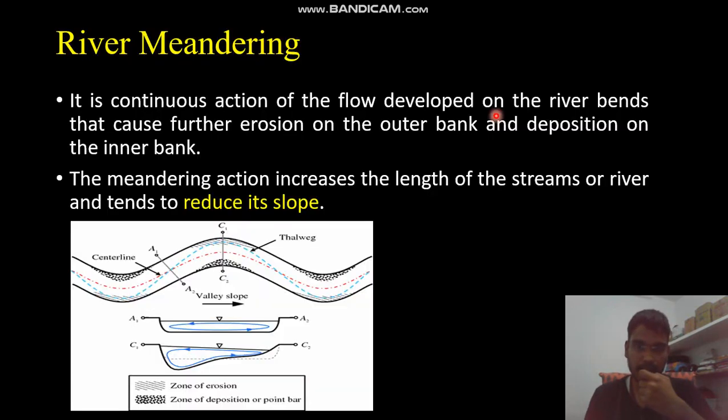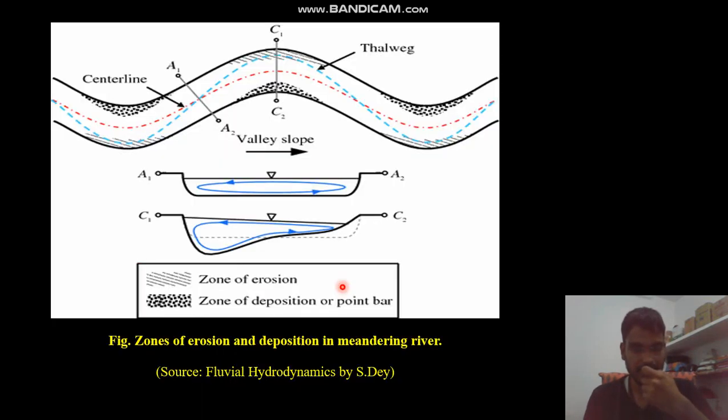The one point I have missed here is that the meandering action increases the length of the stream or river and tends to reduce its slope. Suppose it is flowing straight, so the length of the river will be less as compared to when it flows in the form of meanders. It will increase the length, and the slope of the river can be written as the difference of elevation between these extreme points divided by the length of the river. So it is obvious that if the length of the river increases, the slope will reduce.